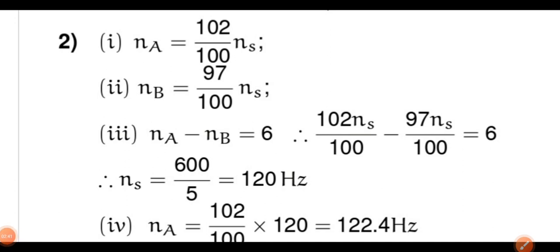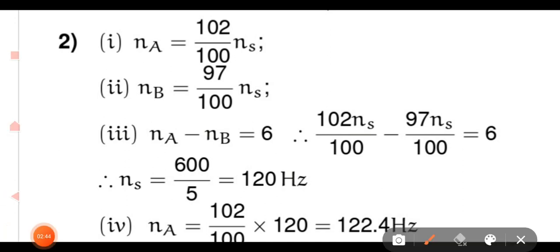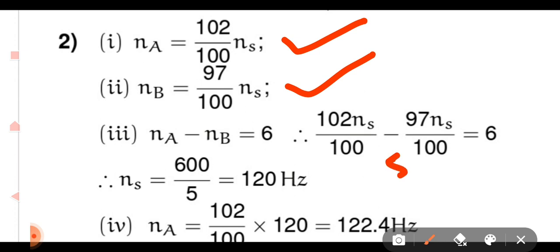As I have told you, the frequency of tuning fork A is increased by 2%, so it is 102 upon 100 times that of the standard. Frequency of tuning fork B is decreased by 3%, so 100 minus 3, that is 97 upon 100 times that of the standard. Now the beat frequency is 6 Hz, so in nA minus nB we have to take the difference: 102 upon 100 minus 97 upon 100 times nS. The difference is 5, so 5 upon 100 into nS is equal to 6.